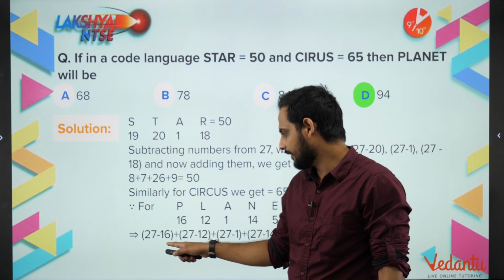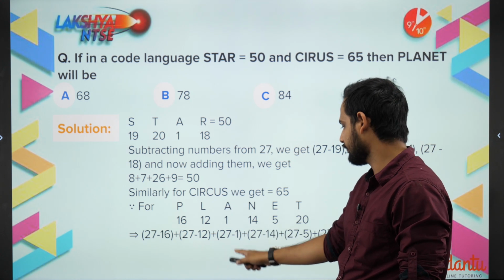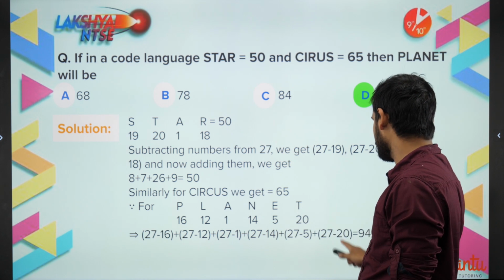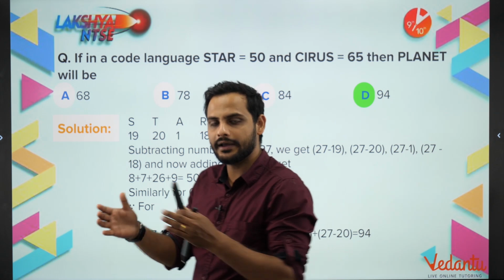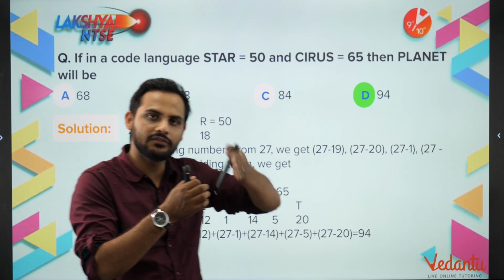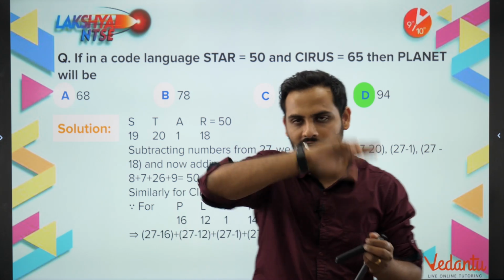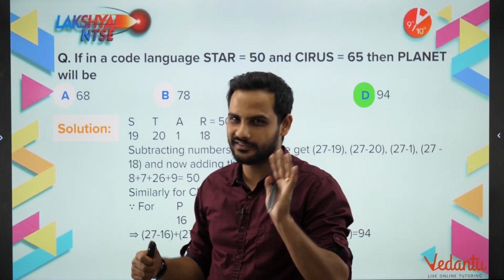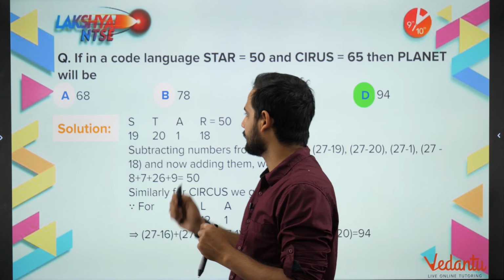So this will be giving you the values of P, L, A, N, E, and T. Remember one thing, bacho: if you know the correct value, that means A is 1, B is 2, C is 3. So if you want to find out the reverse value, just subtract it from 27. Okay, remember this short trick. Right? Chalo, now let's move to the next question.